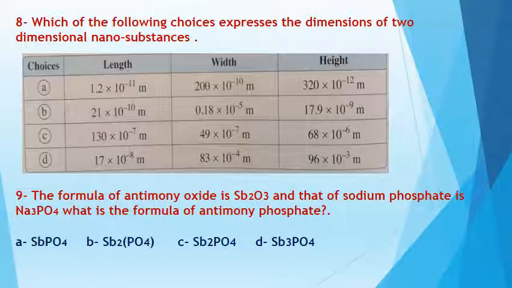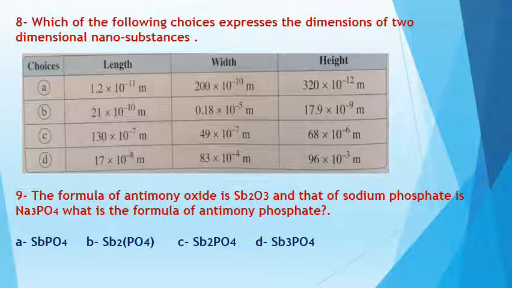Number 8. Which of the following choices express the dimension of two-dimensional nanosubstances? Pay attention. To choose a nanosubstance which contains 10 power, the power must be -9 or smaller than -9. Okay, here in letter A, 1.2 multiply 10 power -11.